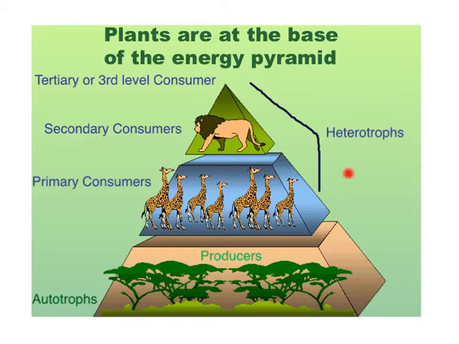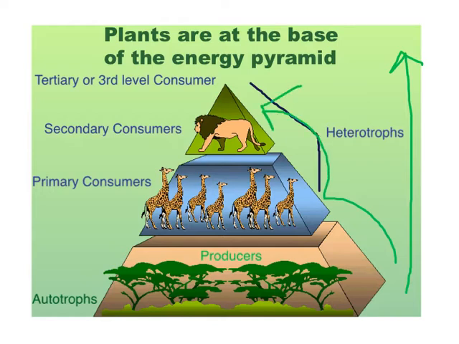Then as we move further up, the lion eats the giraffes. They are the secondary consumers. So as we go up the energy pyramid, the energy flows this way.